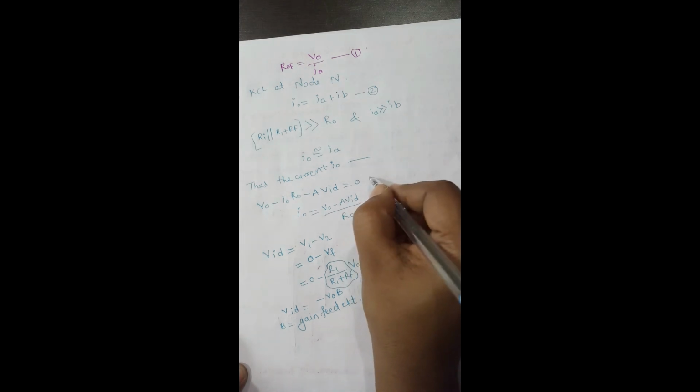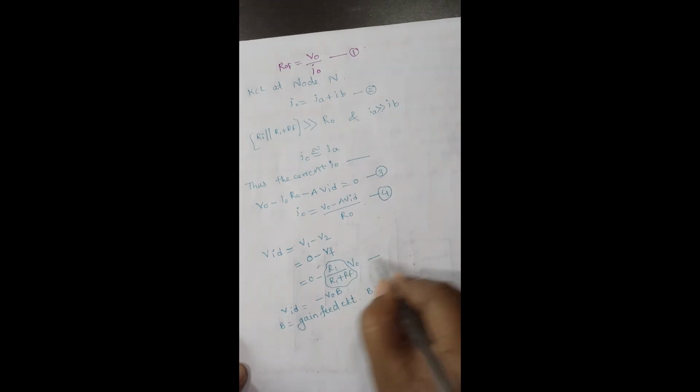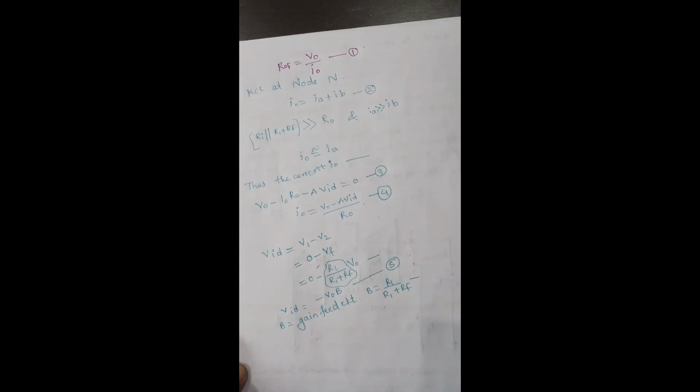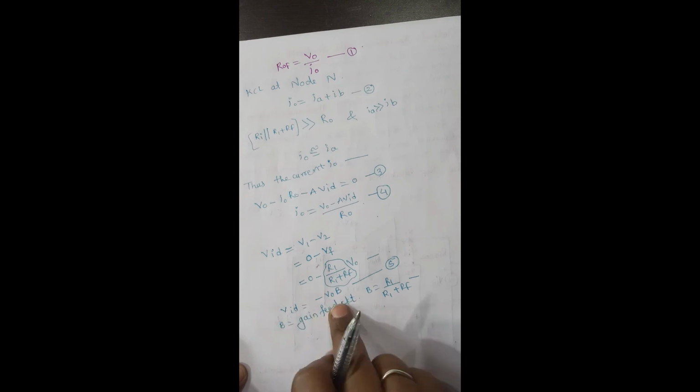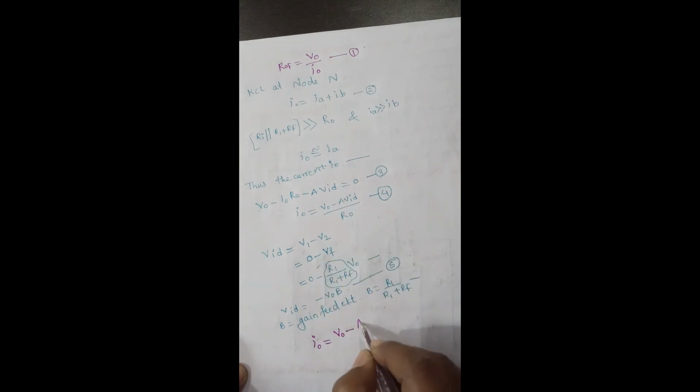Now when we substitute this, this is equation number 4, and what we got here is equation number 5. Substitute this value of VID into equation number 4. So I0 can be written as V0 minus A into minus V0 into B, and the whole term divided by R0.